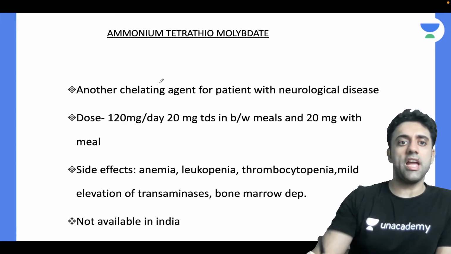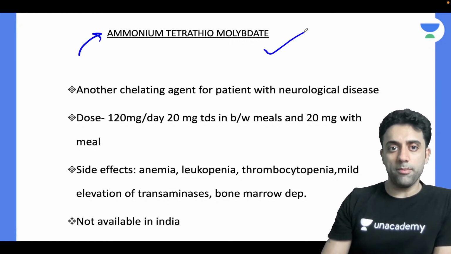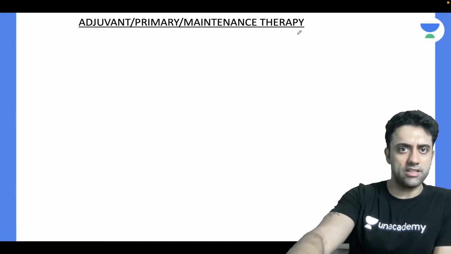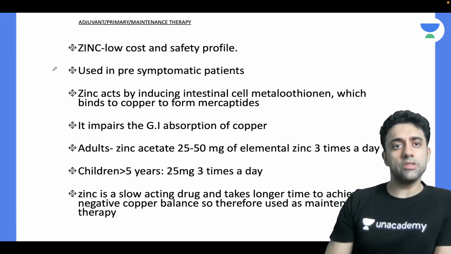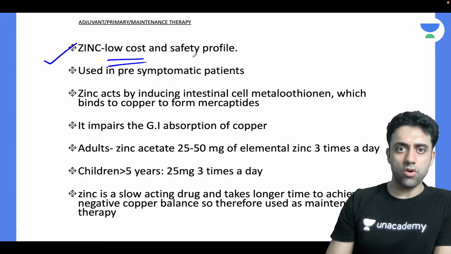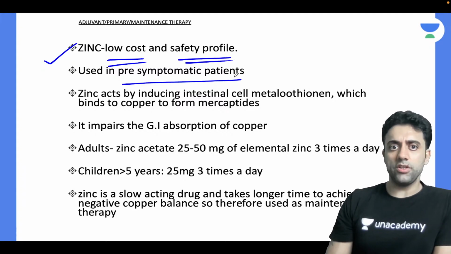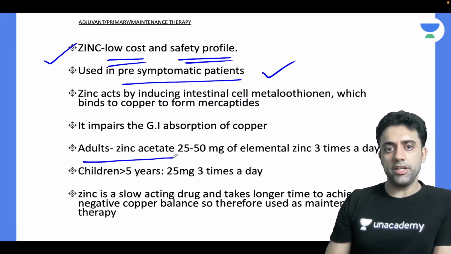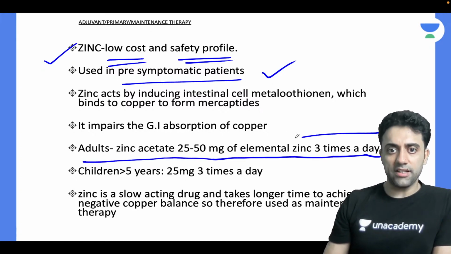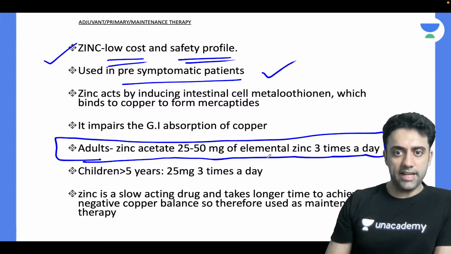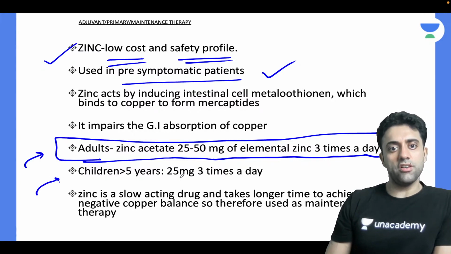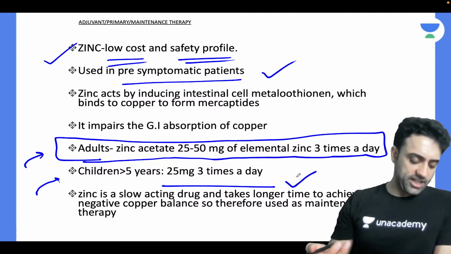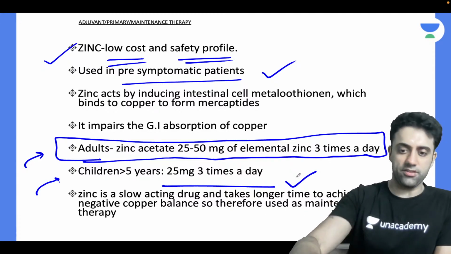And other chelating agents we have, like ammonium tetrathiomolybdate. Other than zinc, we have another chelating agent, ammonium tetrathiomolybdate. That's it. That finishes the whole thing. Zinc is good actually because zinc is low cost, with a good safety profile. You can use it in pre-symptomatic patients also. The dose is important: 25 to 50 mg of elemental zinc thrice a day for adults. For children it is 25 mg thrice a day. Almost the same dose.